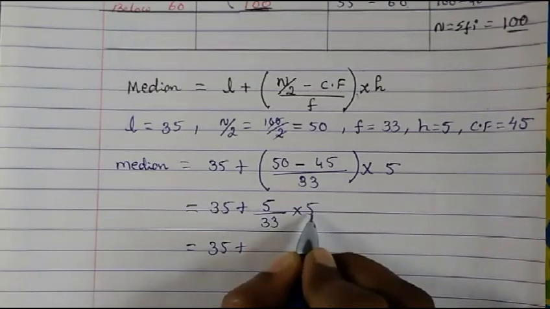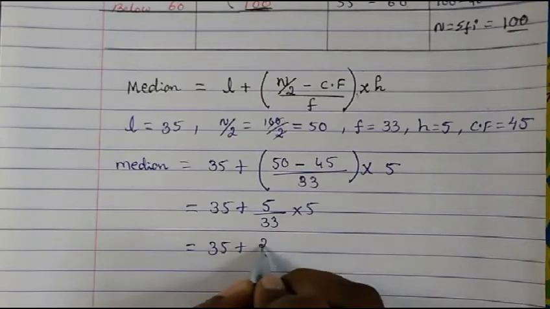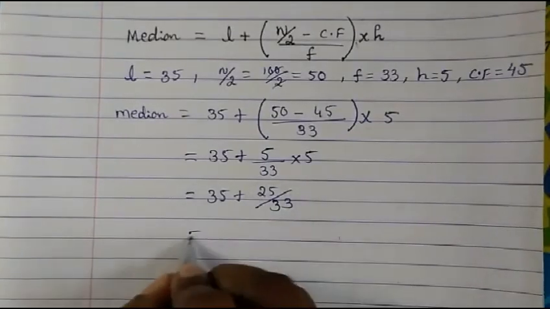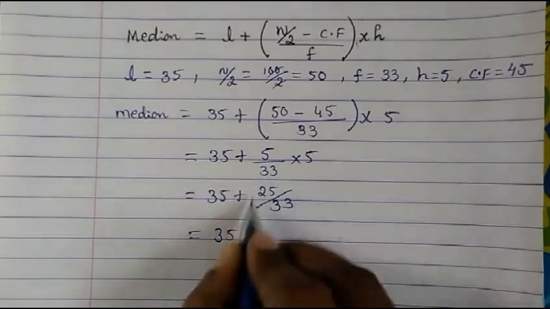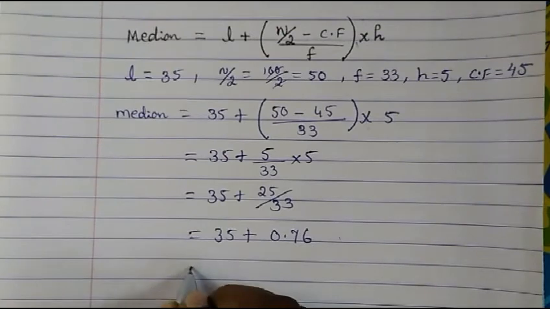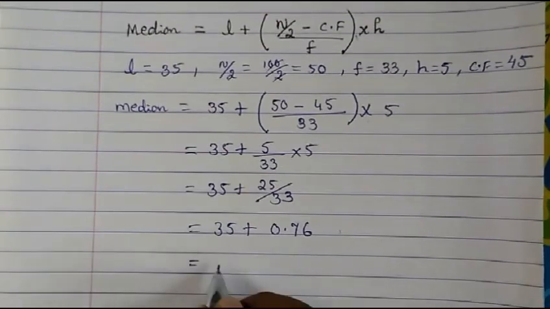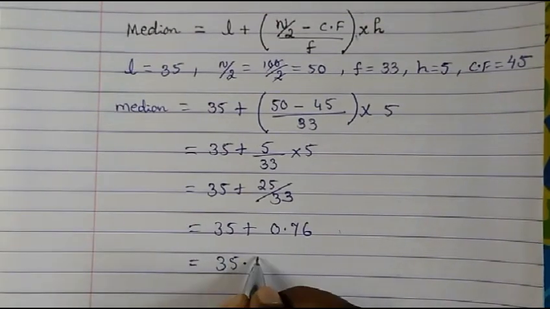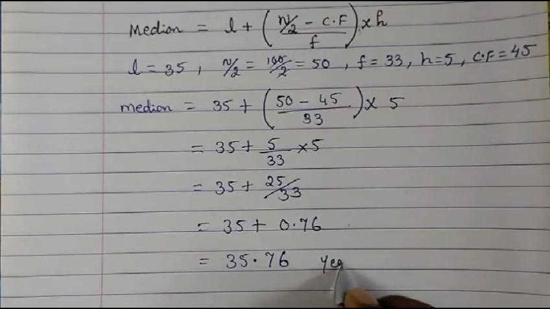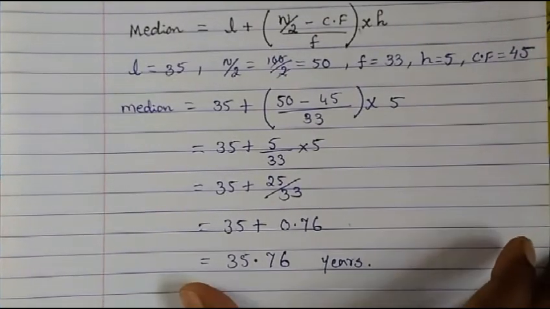So 35 plus 5 into 5, 25, upon 33. When you do the division, you will get 0.76. Then when you calculate, you will get 35.76. And it is age in years, therefore we'll write years.